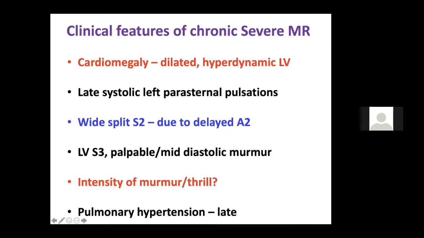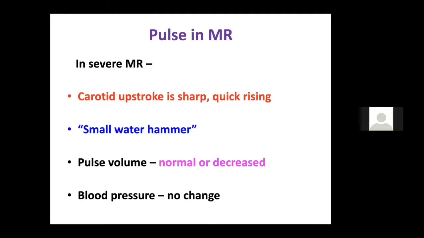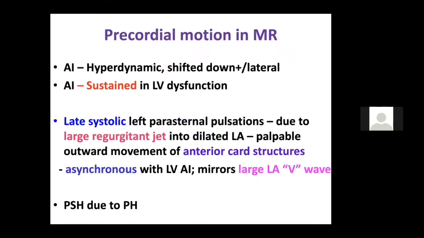So think of associated mitral stenosis first in MR when you have pulmonary artery hypertension. As I already told you, what type of pulse do you get in MR? You get a carotid upstroke that is very sharp and quick rising. You get a small water hammer pulse in MR because your pulse volume is normal or decreased, but you get a brisk rise. Blood pressure does not make any difference, so it is usually normal.